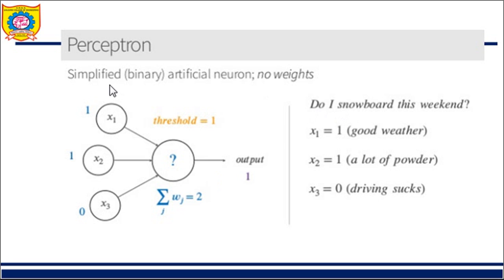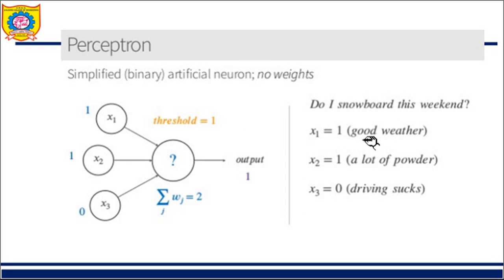So here we have seen the simplest binary artificial neuron. I have one neuron, and it has no weight. In this case, I have to answer one question: do I snowboard this week? So if I snowboard this week or I don't snowboard this week, this is the question. In order to snowboard this week, I require the following things.